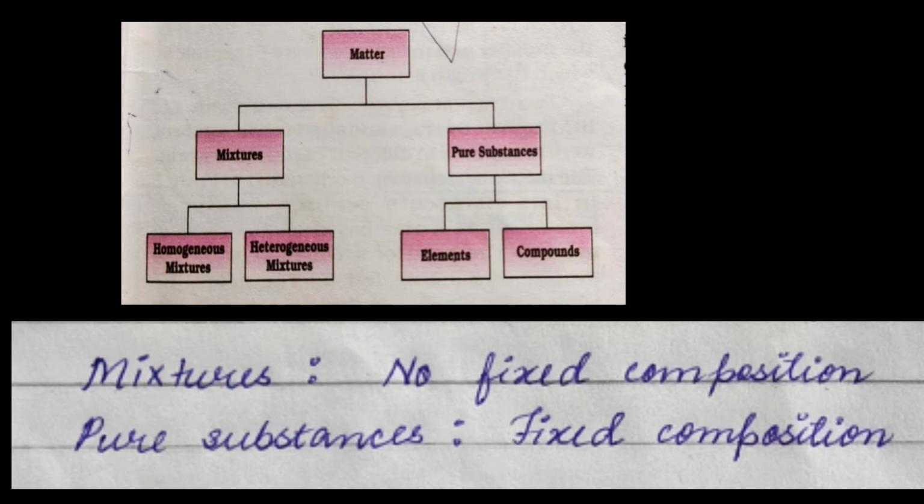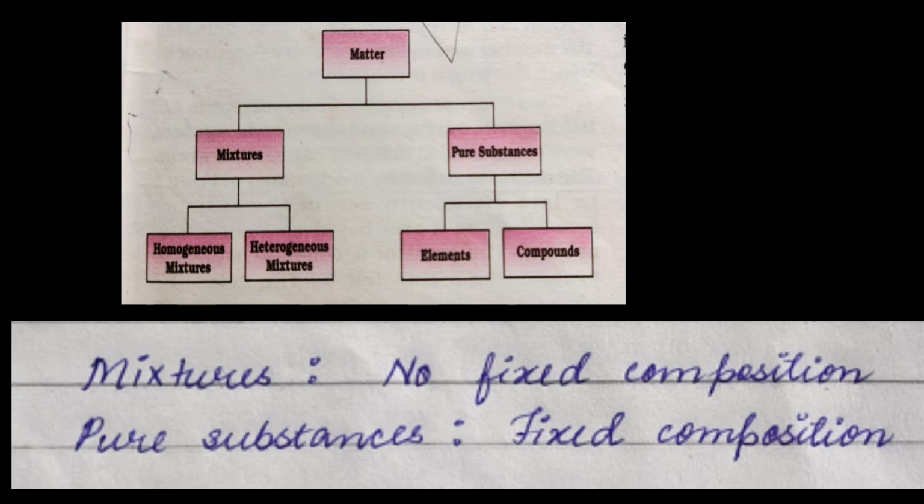So if I ask you to add sugar in water, it is up to you how much you add. There is no fixed ratio. Either you can make it too sweet or you can make it less sweet. So it depends. There is no fixed ratio.